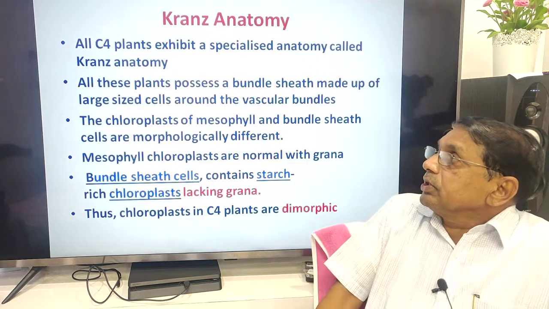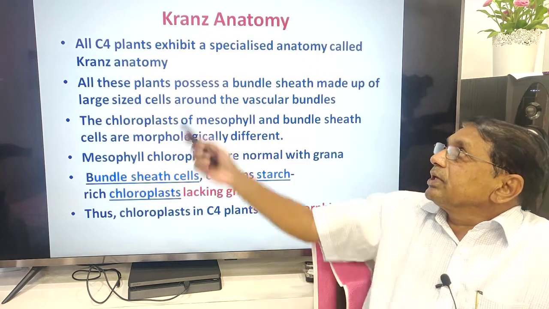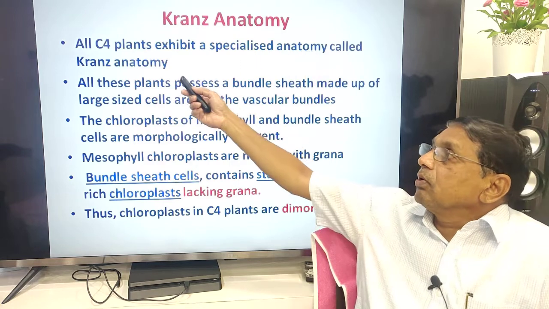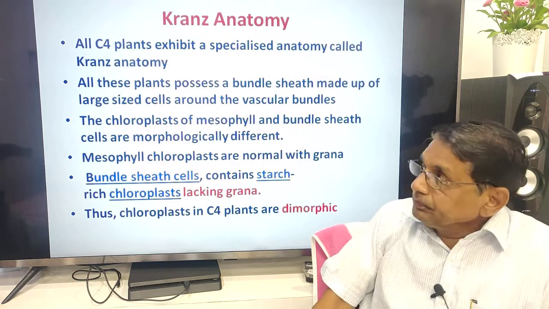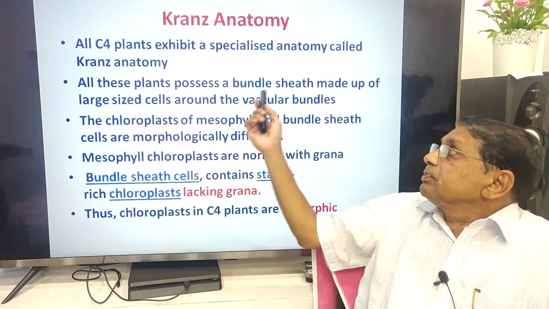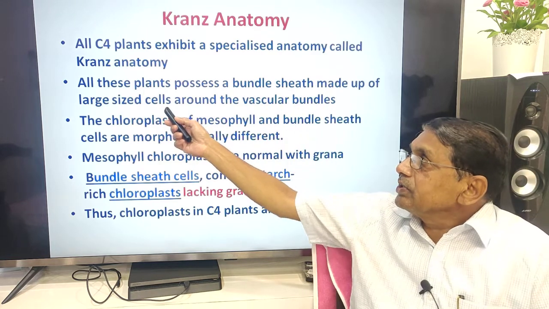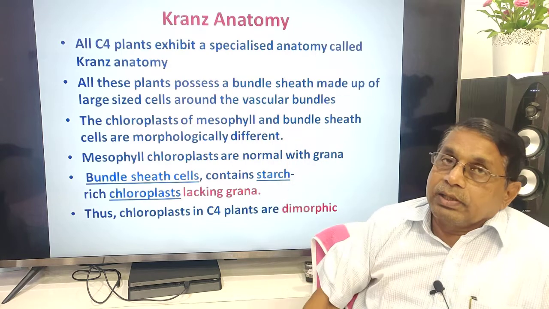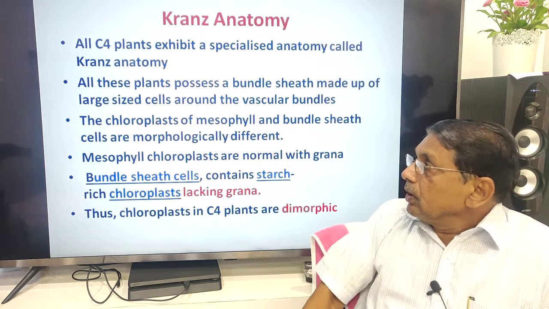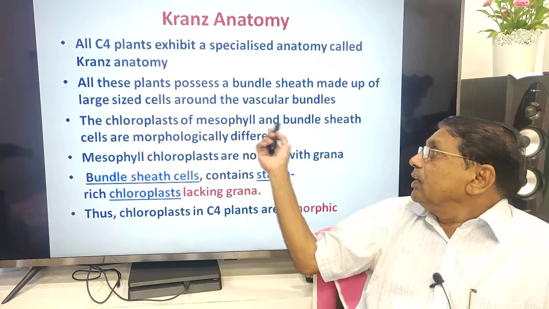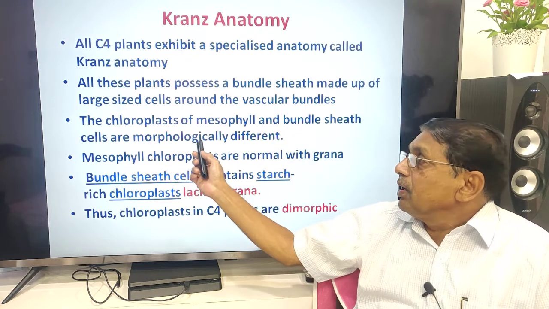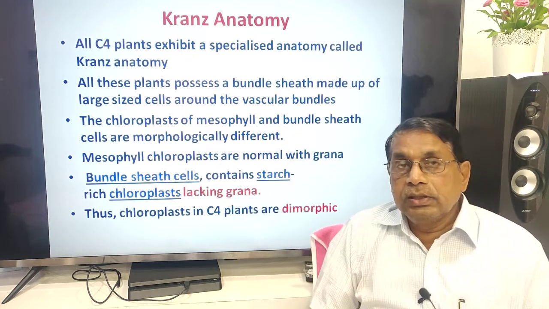Now, Kranz anatomy. All C4 plants exhibit a specialized anatomy called Kranz anatomy. These plants possess a bundle sheath made up of large-sized cells around the vascular bundles. The chloroplasts of mesophyll and bundle sheath cells are morphologically different.